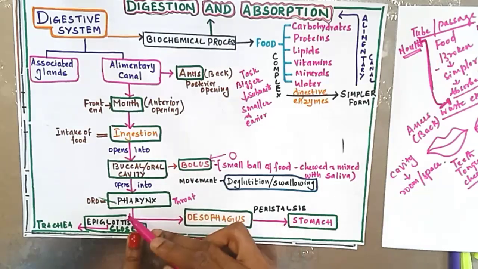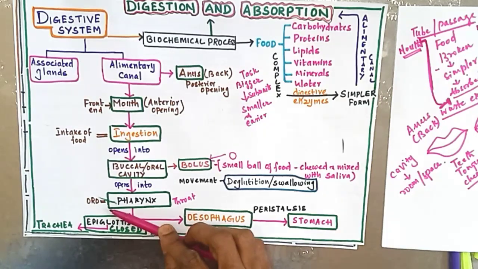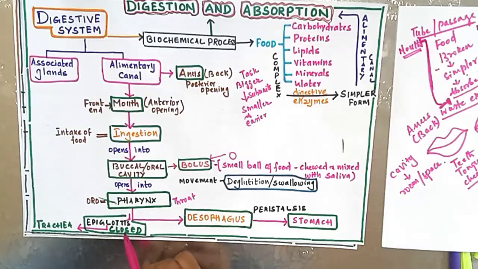Now it has two openings. There are two pathways here. One goes to the trachea and the other goes to the esophagus. Now the bolus has to enter the esophagus. It should not go into the trachea because it may cause aspiration and choking. So there is a leaf-like structure, the epiglottis, which closes the pathway of the trachea.